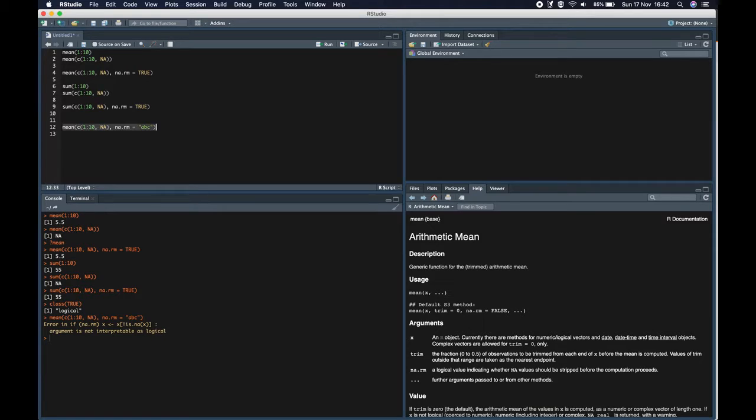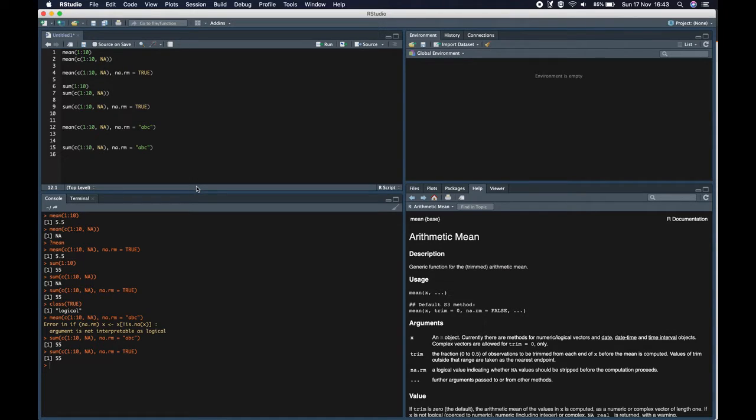Now let's try the same thing with sum. Now this is strange. When we pass a character value in na.rm parameter, in sum it still treats it as a TRUE value and ignores the NA values and gives us the output which is same as this case. Why is that so? The underlying difference lies in the implementation of function in sum and mean.